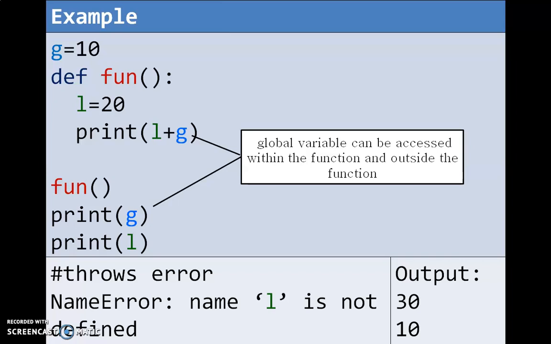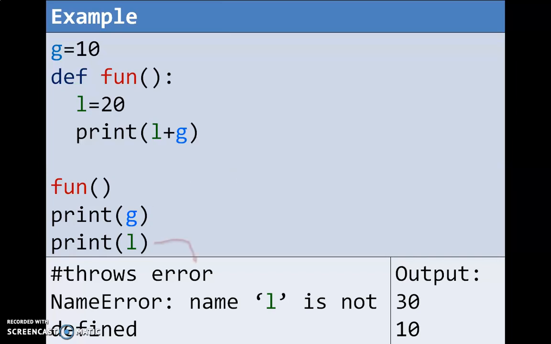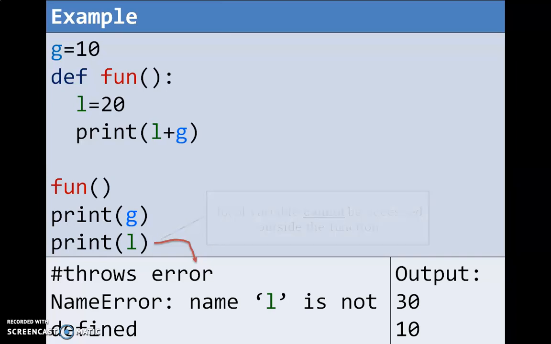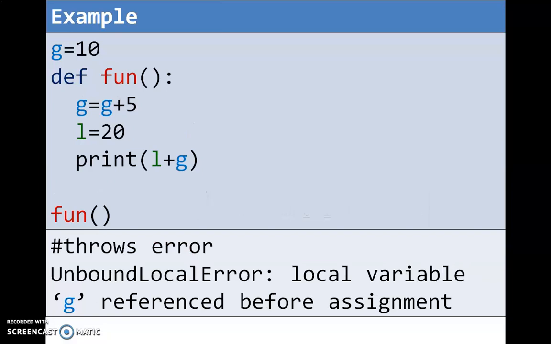Now what about the local variable? When you access the local variable outside the function, Python throws an error. A local variable cannot be accessed outside the function. You get a NameError: name L is not defined.